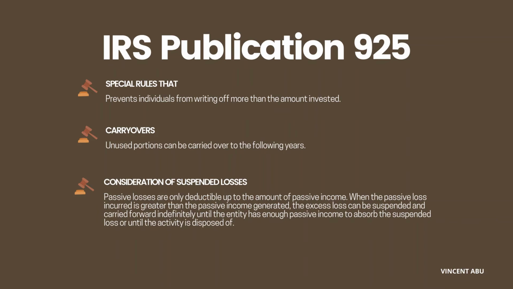Anyone that's holding or producing or distributing motion picture films or videotapes. Anyone that's in farming, leasing activities, leasing section 1245 property, including personal property and certain other tangible properties that's depreciable or amortizable.